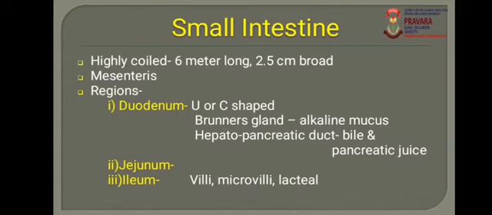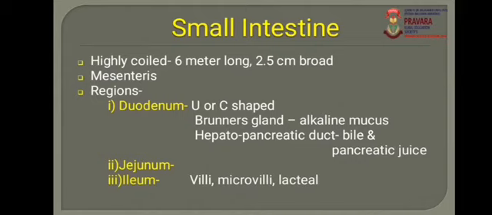The bile duct from the gallbladder of the liver and the pancreatic duct of the pancreas unite to form a common duct. This common duct is called the hepatopancreatic duct, and it opens into the duodenum, so the pancreatic juice and the bile juice are released into the duodenum.